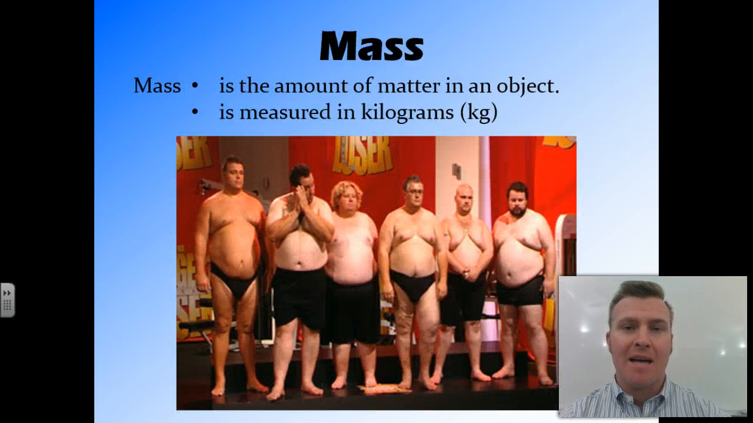Mass is the amount of matter that is in an object, and it's measured in kilograms. So how big an object is will affect its mass, bigger objects having more mass. Now, when we use the word weight, usually what we're actually referring to is mass.